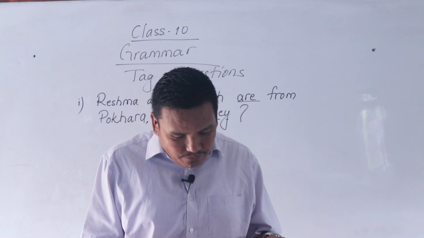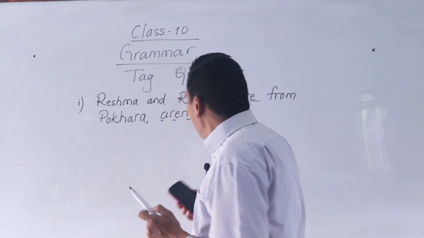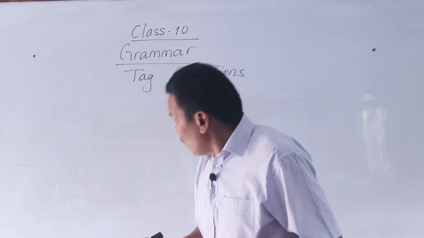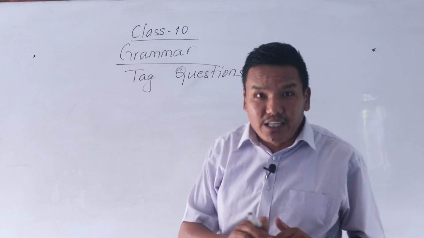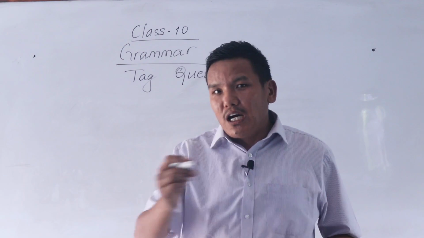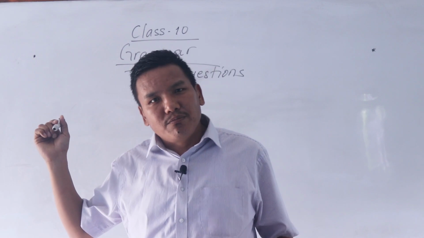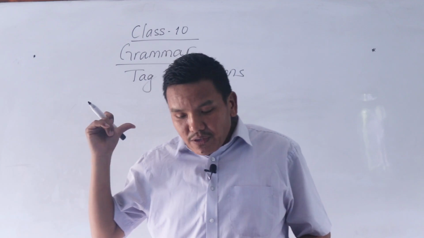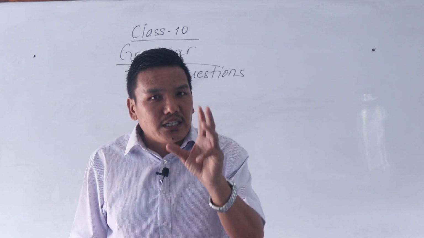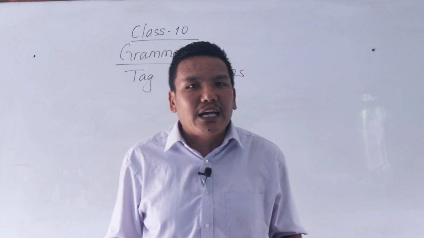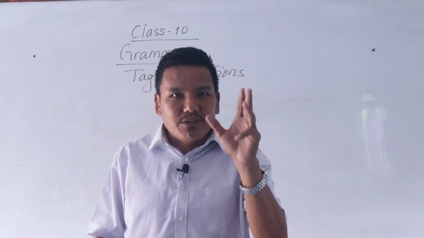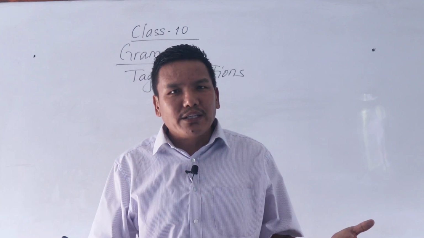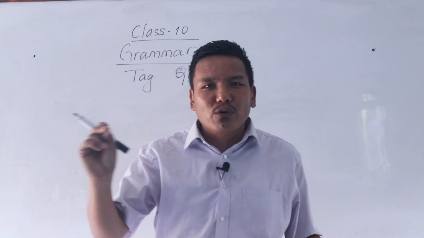Now, let me go to another point. While teaching you this, the first sentence, if you have copies with you, I erase this sentence. In the next sentences, you can copy in your copies also. In this sentence, I taught you about the sentence that has an auxiliary verb. But not all sentences have an auxiliary verb. There are many sentences without auxiliary verbs. So how to give tag questions for those sentences?